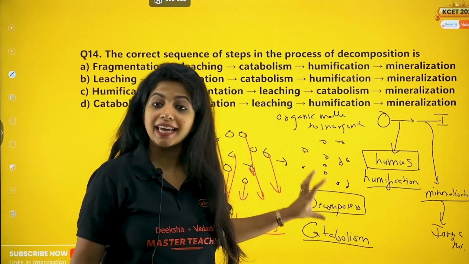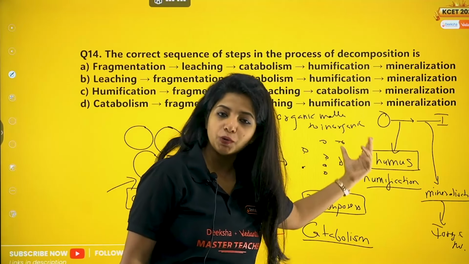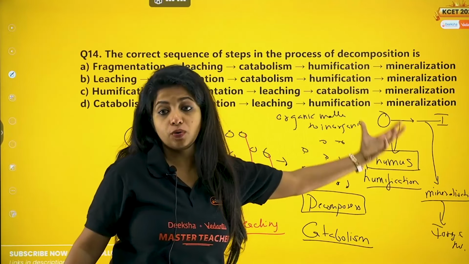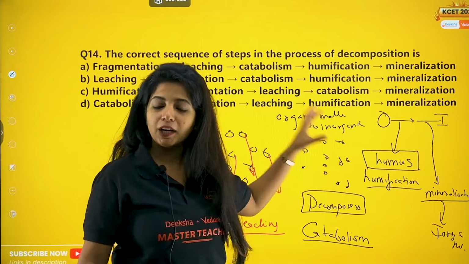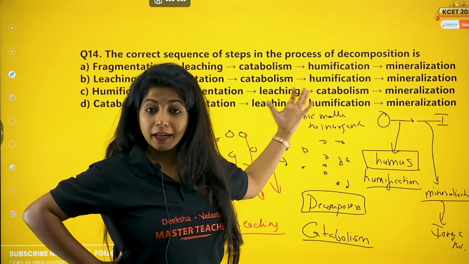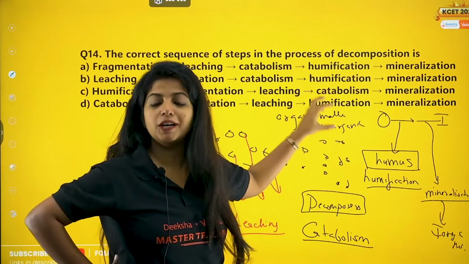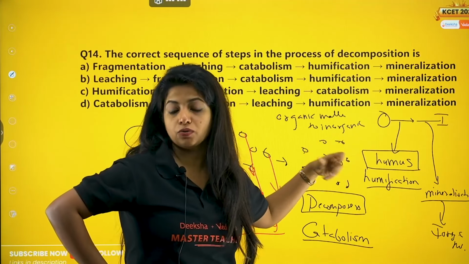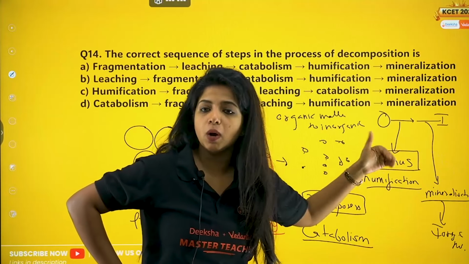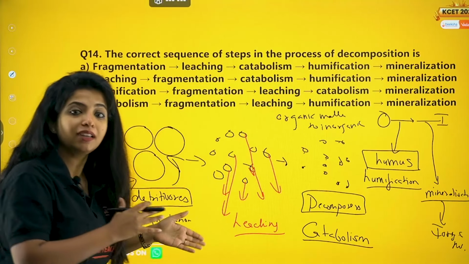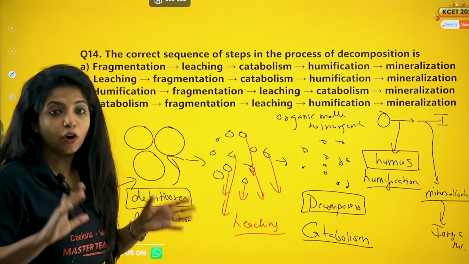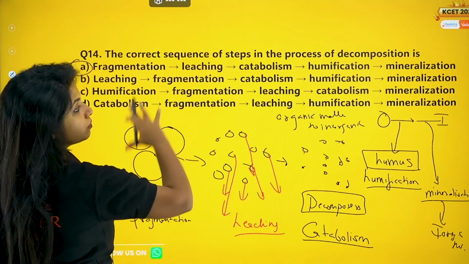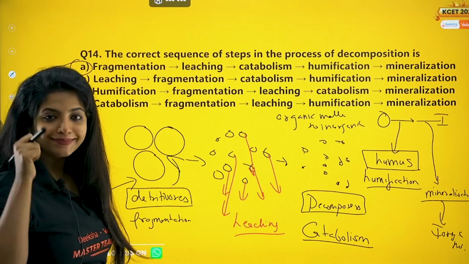So always understand, catabolism itself can be divided into humification as well as mineralization. Children usually think these are whole different processes. No. Catabolism means complex organic components into simpler inorganic components. While they do it, you get humus, and this process is known as humification. Later on, it is broken down again. You call this mineralization, where finally the inorganic nutrients are gotten back into the soil. So your answer for this question would be A: fragmentation, then leaching, then catabolism, then humification and mineralization.